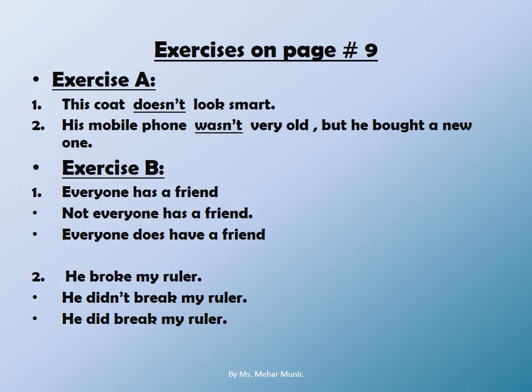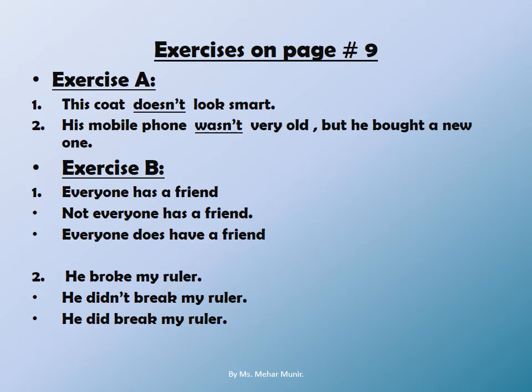Exercise B. Change these statements to negative and emphatic sentences. You have to convert each sentence in both forms, the emphatic one and also the negative one. Number 1 sentence: Everyone has a friend. When we convert this sentence into negative form, we will say: not everyone has a friend. And when we convert it into emphatic, we have to show an extreme feeling, so we will say: everyone does have a friend. Helping verbs are used to give an extreme feeling in a sentence.